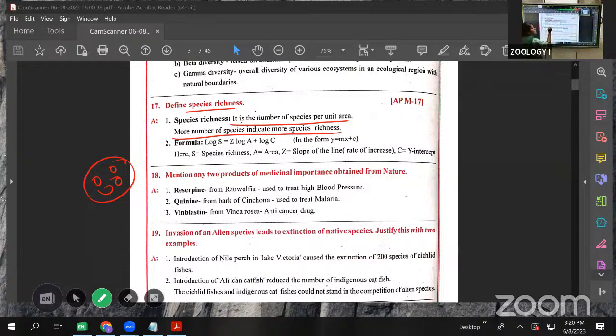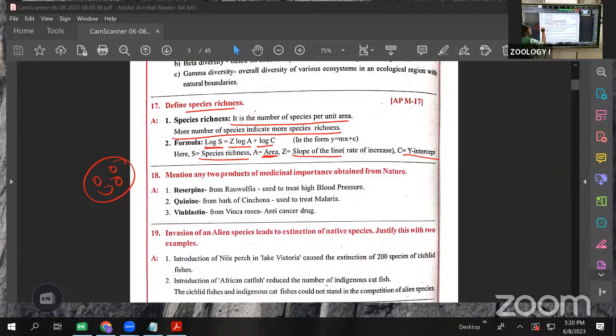What is the formula? Log S equals Z log A plus log C. Here S is species richness, A is area, Z is the slope of the line, and C is the intercept. Clear? Just write down the definition and give the formula: log S equals Z log A plus log C. The number of species per unit area is called species richness. The more species there are, the higher the species richness. Clear? This was about species richness.